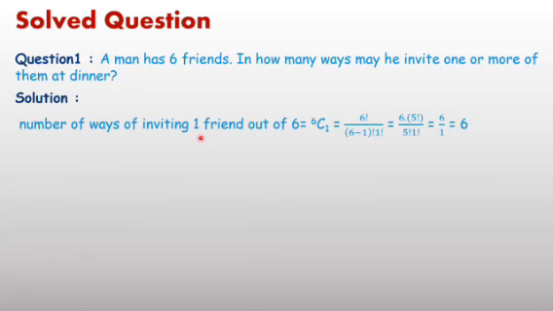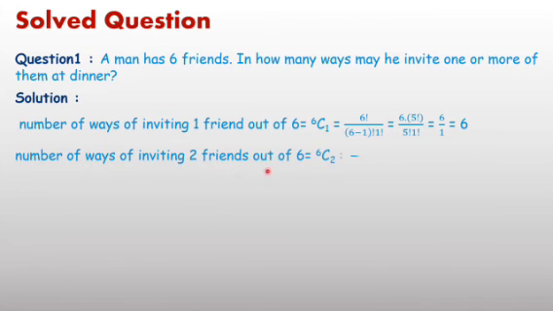One option, he invites only one friend out of 6. How many ways can he invite? 6C1 equal to 6 ways, any one friend out of 6. Or second option, he invites 2 friends out of 6, which is equal to factorial 6 upon factorial 6 minus 2 into factorial 2, equal to 15.